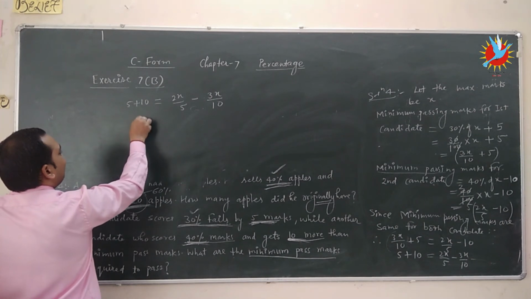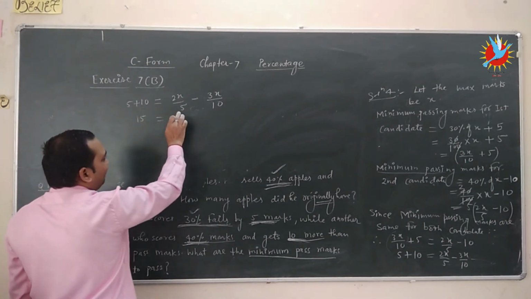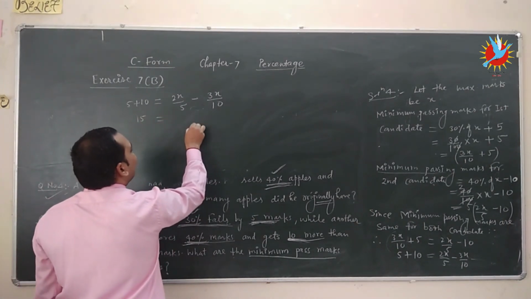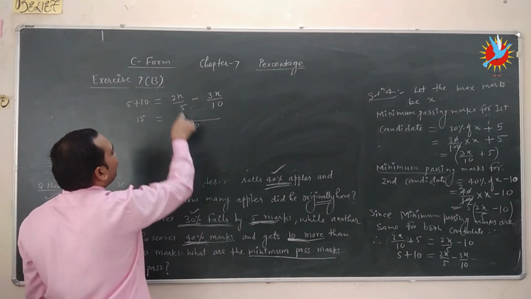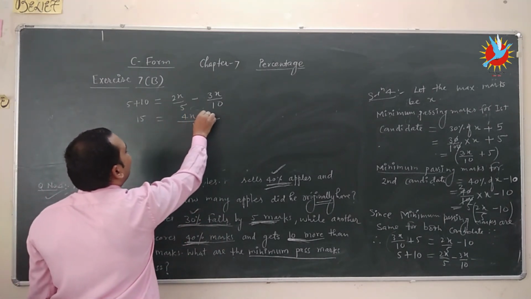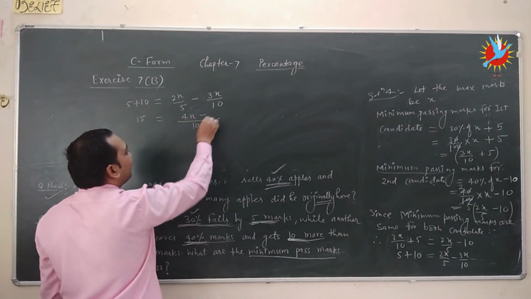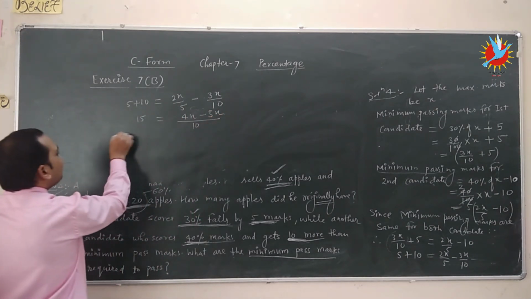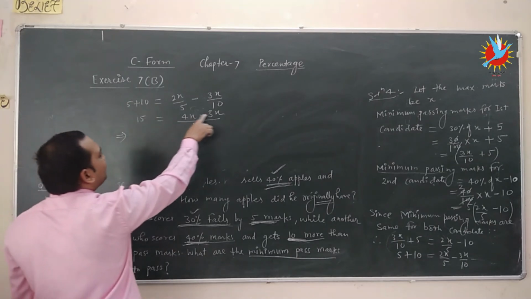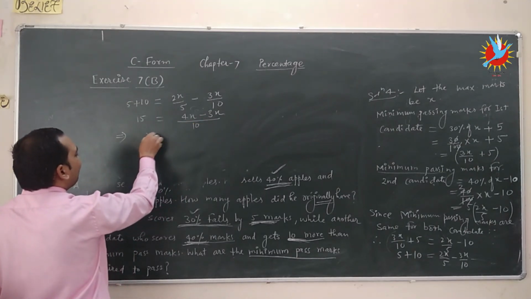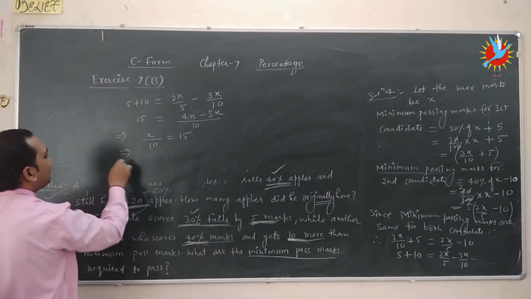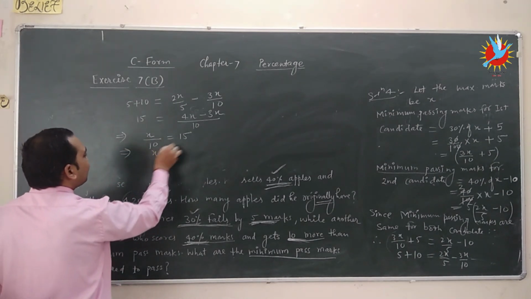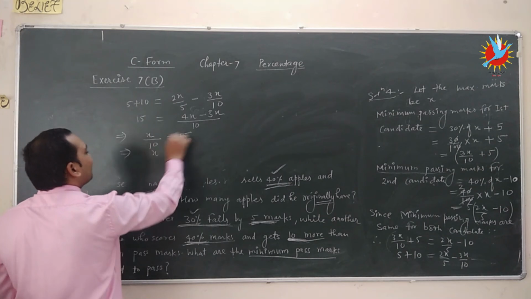So 10 plus 5 is 15, which is equal to... what is the LCM of 10 and 5? 10. 5 2s are 10, 2 2s are 4x, minus 10 1s are 10, 3x, which implies that 4x minus 3x, which is 1x upon 10, is equal to 15, which implies that x is equal to, by the cross multiplication,